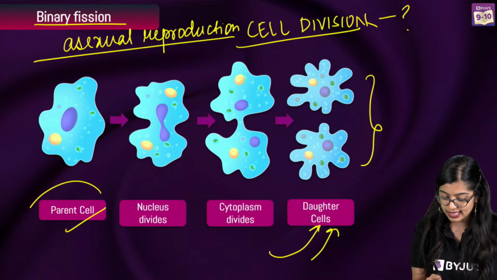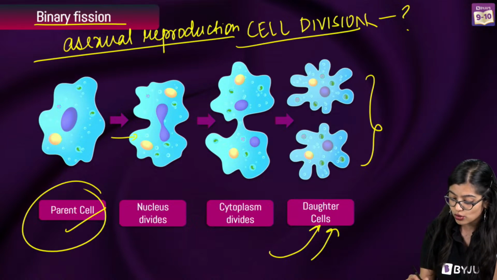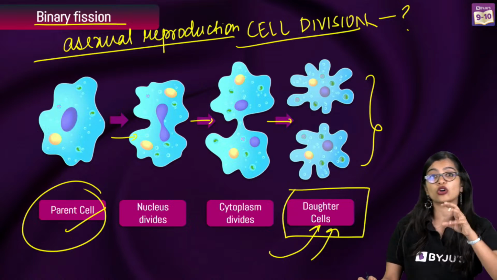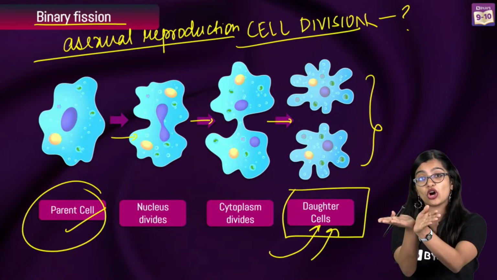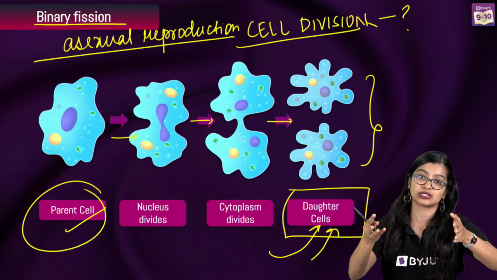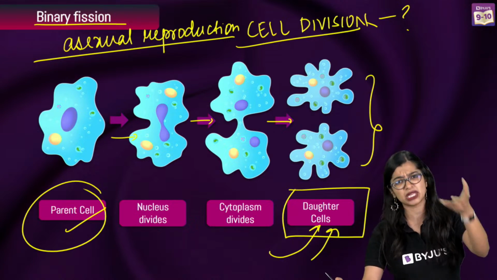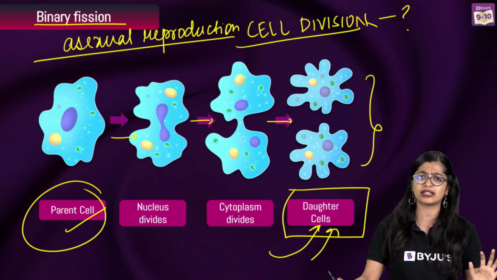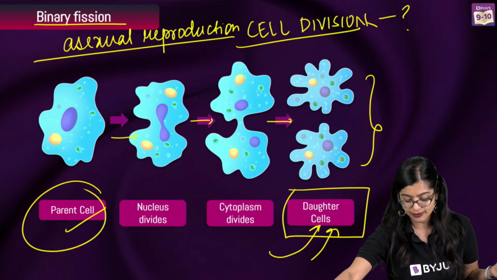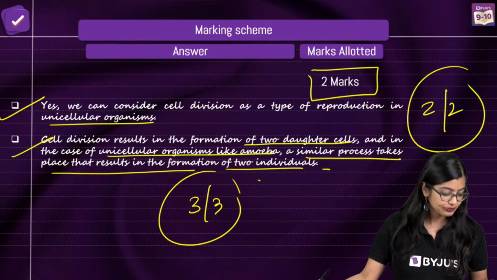right? And in this case, the parent cell, a single cell that is there, will undergo a series of changes and it will give rise to two daughter cells. So effectively, the parent is splitting into two to give two daughter cells, which is why in the case of organisms like amoeba and bacteria, which all exhibit binary fission, it is very similar to cell division that does take place, right? Which is why when you are writing the answer, these 2 points need to be there.